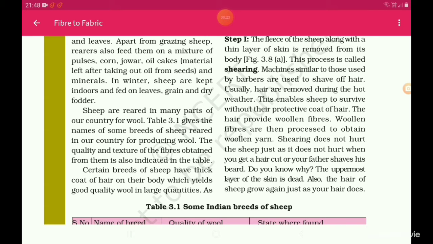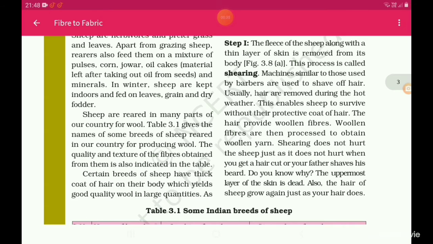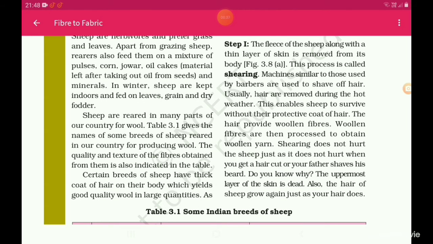So they need protection in that climatic condition. So the rearers, who take care of the sheep, also take the wool in the summer season, not in the winter season. Sheep are reared in many parts of our country for wool.